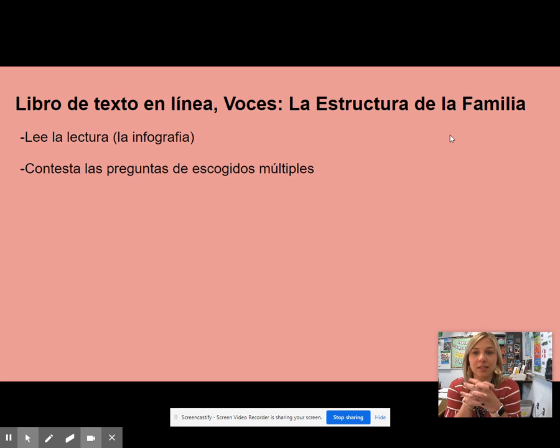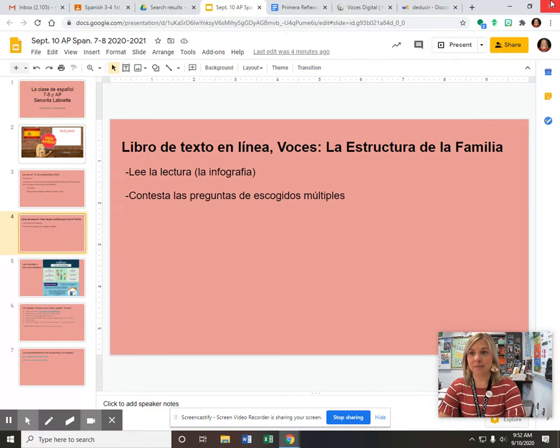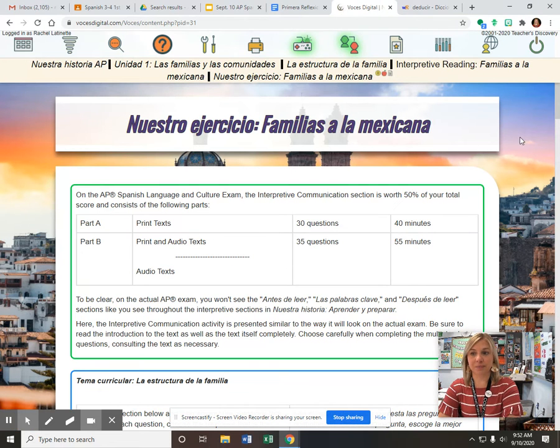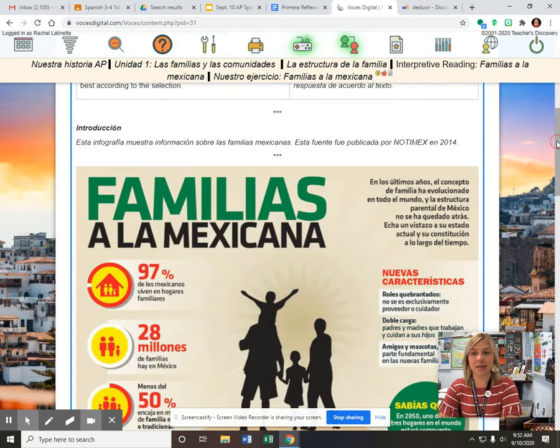Entonces, en el libro de texto en línea, Voces, primero van a leer la lectura. Es una infografía. It's an infograph, so like a visual, a graphic with words to read. Y después contesta las preguntas de escogidos múltiples. It looks like so. El título es Nuestro ejercicio, familias a la mexicana.